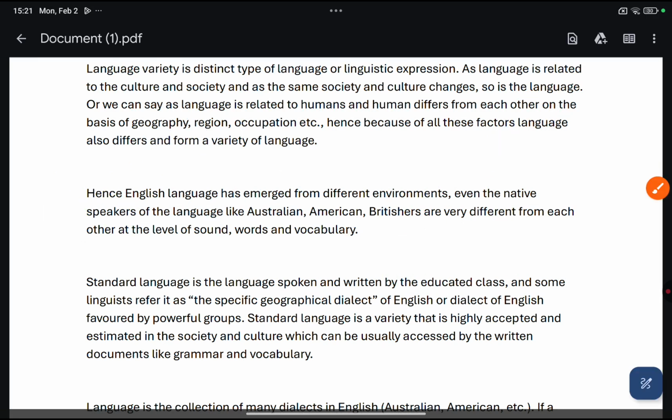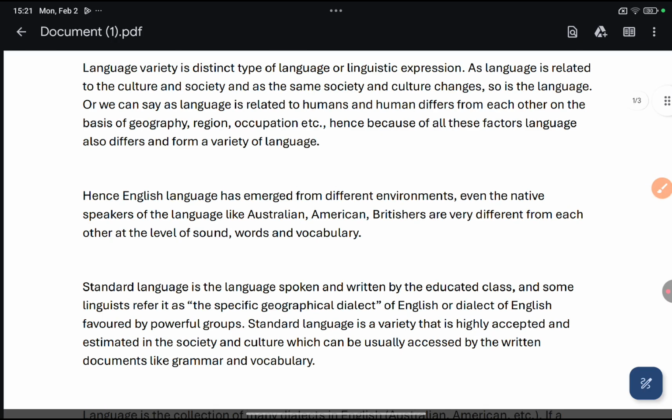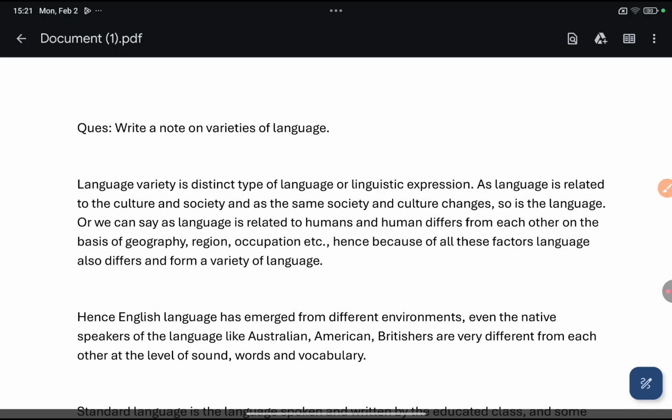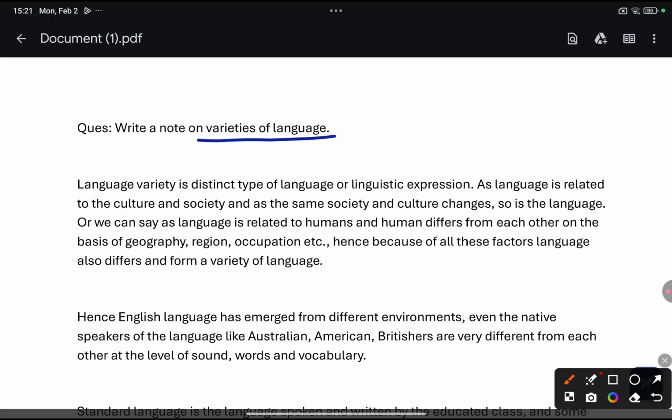What is variety of language? Write a note on language variety. So friends, how is this language variety formed? Language variety is a distinct type of language or linguistic expression. As language is related to culture or society, as the society and culture change, so does the language.